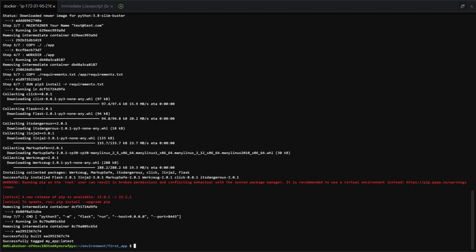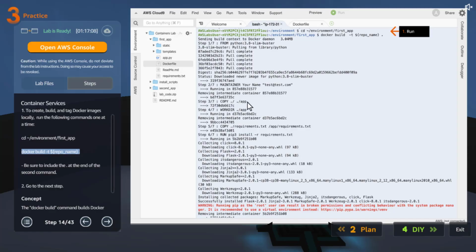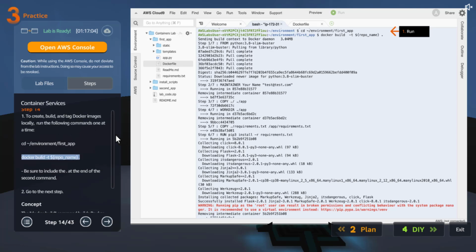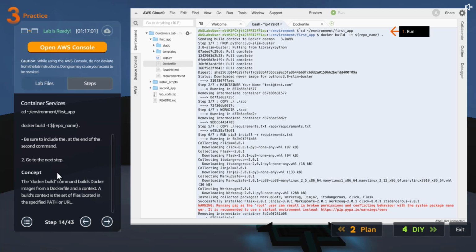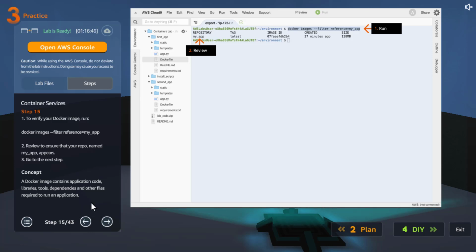Okay, we did have some problem, but it is a warning, not an error, so we are good with it. That's okay. So Control L, let's go back. I think even they had the warning, that's fine. Be sure to include the dot at the end. The Docker build command builds Docker images from a Dockerfile and a context. A build context is a set of files located in the specified path or URL. And we said dot, so it is in the directory.